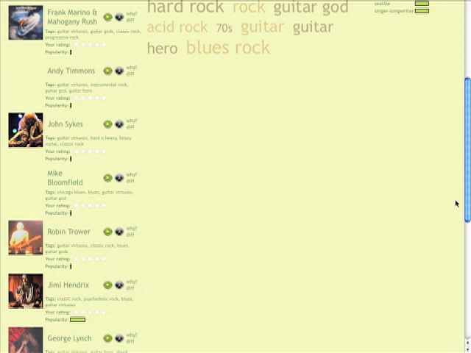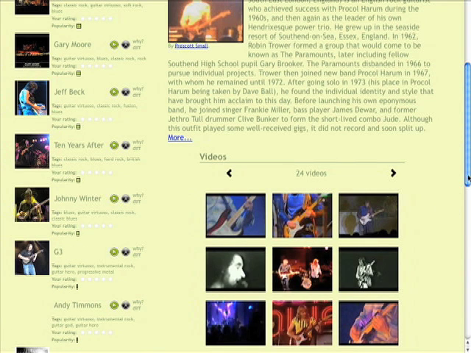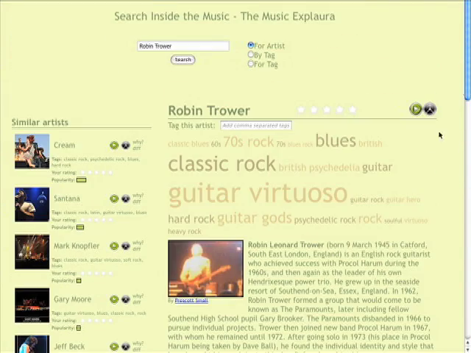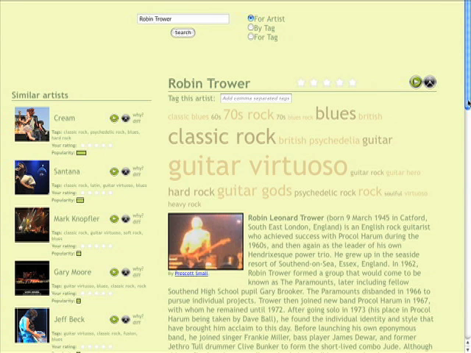So when I listen to this, I really can hear Jimi Hendrix there. So I'm going to click on Robin Trower and go to his page. And now I found a new artist that I can explore, someone who sounds quite a bit like Jimi Hendrix.